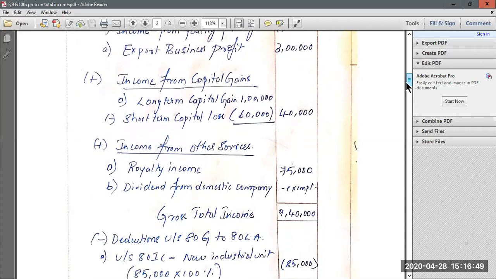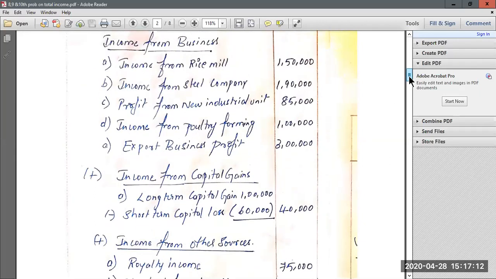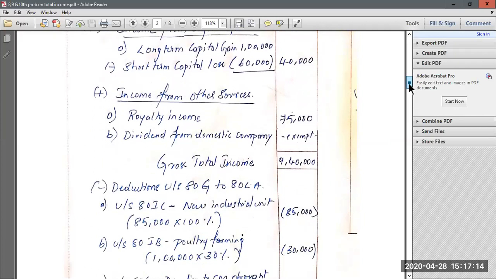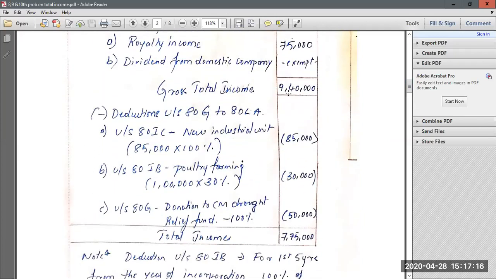Then again, next head, income from other sources: you have royalty income and dividend from a domestic company. Royalty income is 75,000 and you are receiving dividend from an Indian domestic company. Whatever dividend you receive from an Indian company or domestic company will be completely exempted from payment of tax. So it is exempted. From income from business, income from capital gains, and income from other sources, if you add, you will get a total gross total income of 9,40,000 rupees.